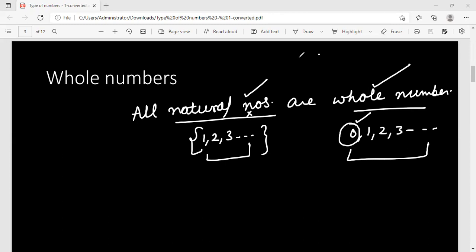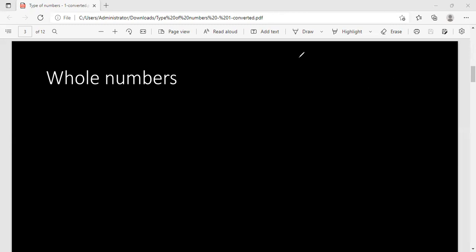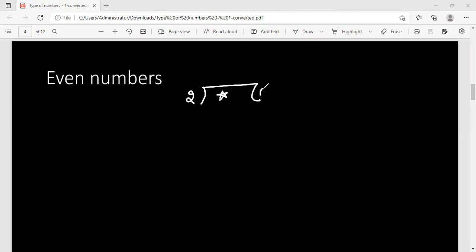Now coming to the next category, which is even numbers. What do we mean by even numbers? Whenever we divide a number by 2, whatever be the quotient, if we always get a remainder of 0, it means this number should come in the table of 2.